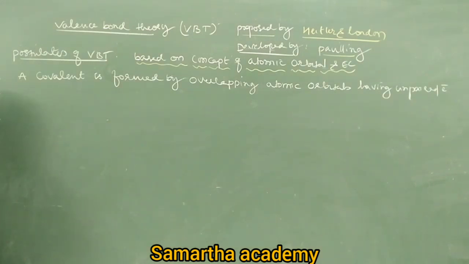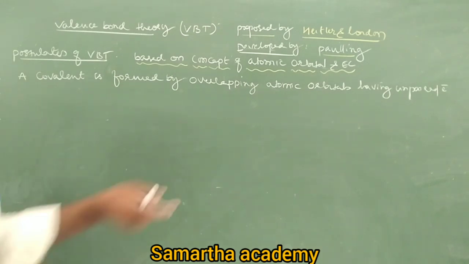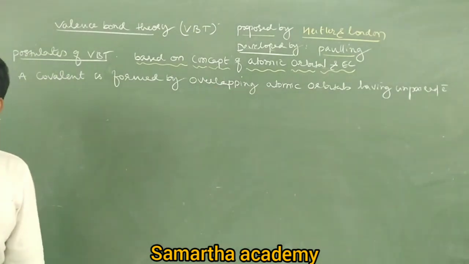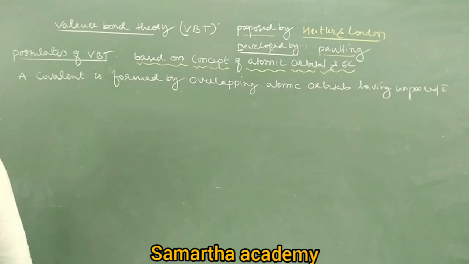Next, second assumption. Of course they should have unpaired electrons. How should they be, clockwise or anti-clockwise? Anti-clockwise means opposite spin.